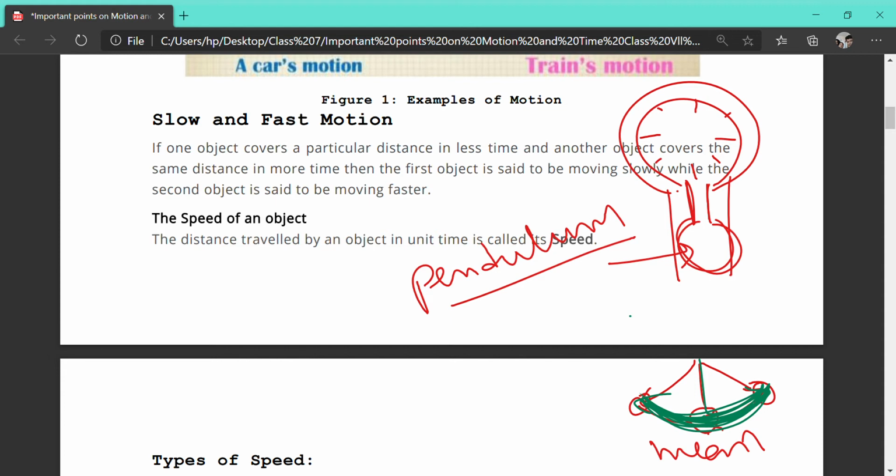Snail. Yes, the movement of the snail is very slow. It just crawls. And tortoise. We have read about the tortoise and the rabbit in the story. Yes, they are very slow. And fast motion. Can anyone give an example of fast motion? Leopard.